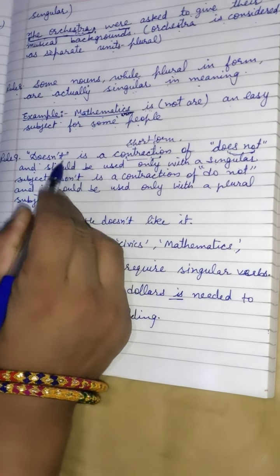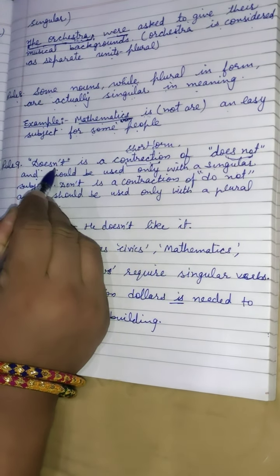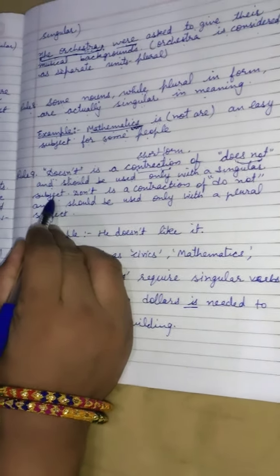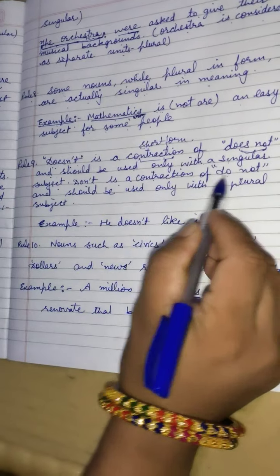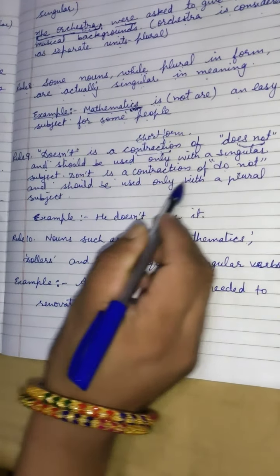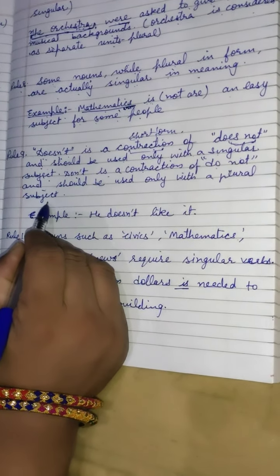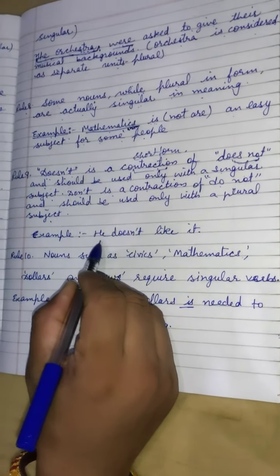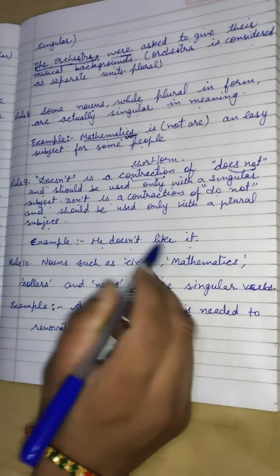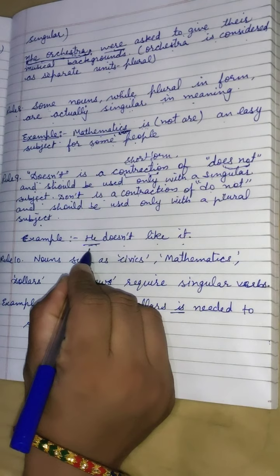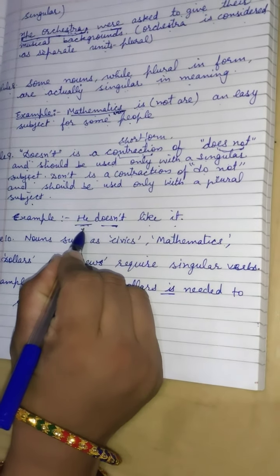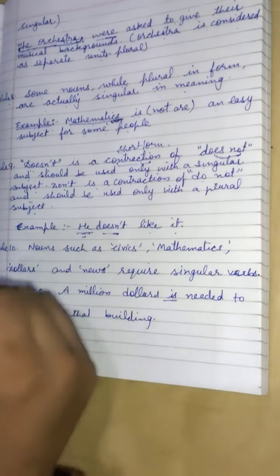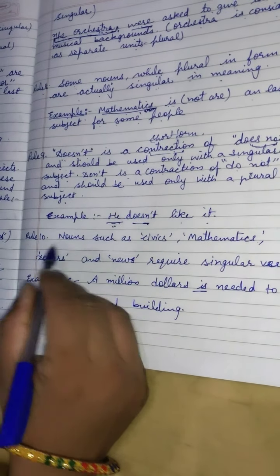Here we can conclude that doesn't is used with a singular subject, and don't is a contraction of do not, and should be used with a plural subject. Okay, for example, he doesn't like it. He is a singular subject here, and doesn't is used with this singular subject. Okay, got it?